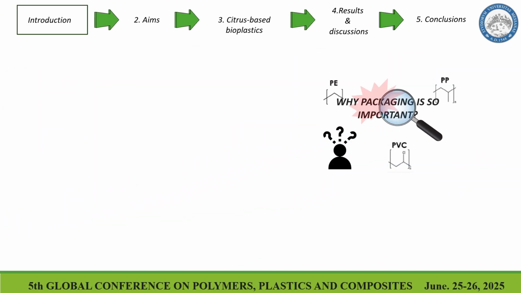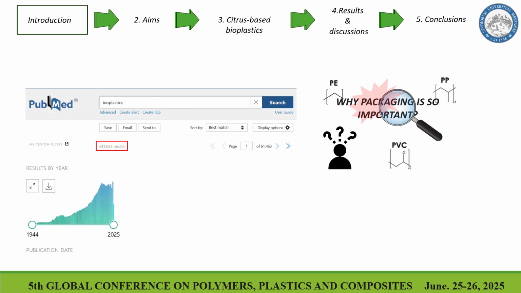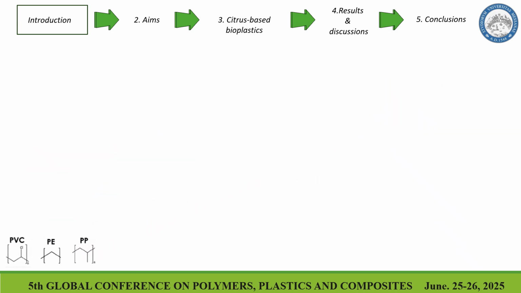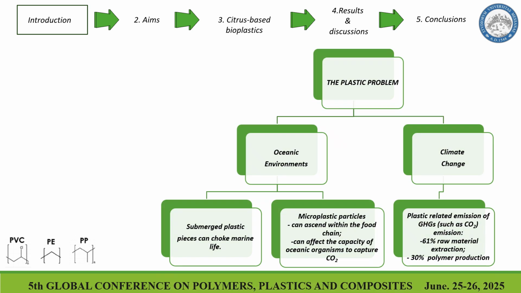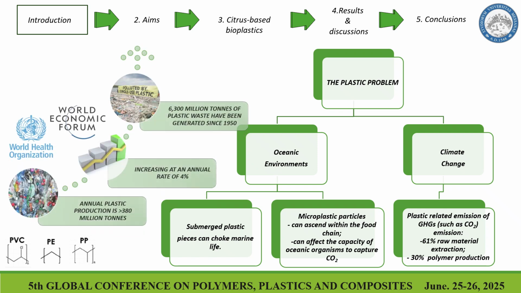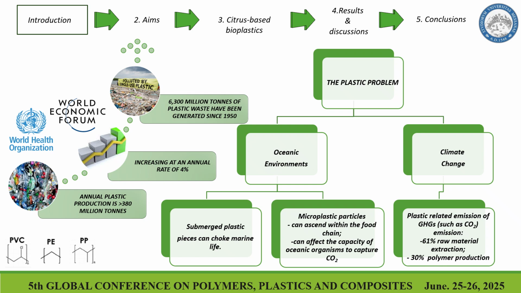But the question is why today there is a growing interest about food packaging and about bioplastics. If we search, for example, on PubMed, we will see a lot of results about articles in bioplastics and food packaging application. We can say that today the annual plastic production is about 318 million tons, and it's increasing with an annual rate of 4%. So as a result, today we have a million tons of plastic waste that have been generated since 1950.